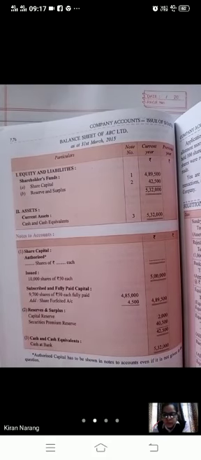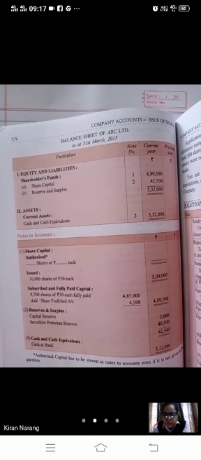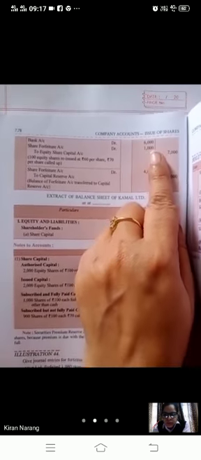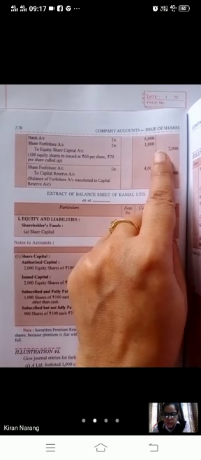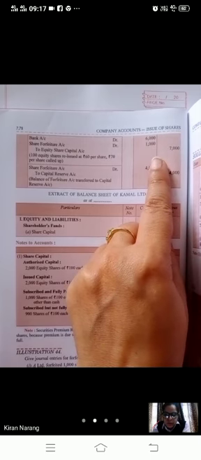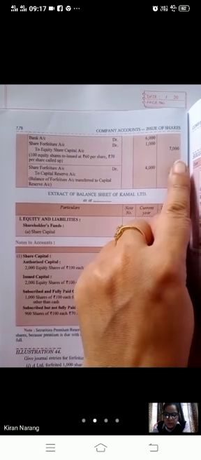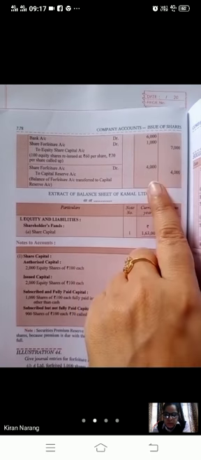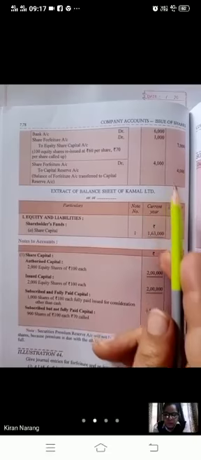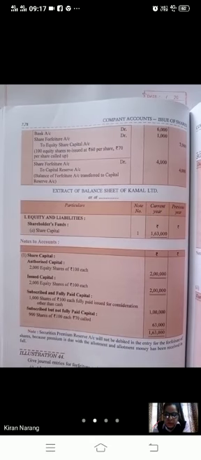Now these shares we have reissued for rupees 60. We have received rupees 60. So bank account debit according to 60 rupees, 100 into 60, 6,000. 10 rupees share forfeiture, because this is a discount and it will be taken from forfeiture. Share capital 7,000. You were having 5,000 in forfeiture, 1,000 you have used. Remaining 4,000 will be transferred to capital reserve.